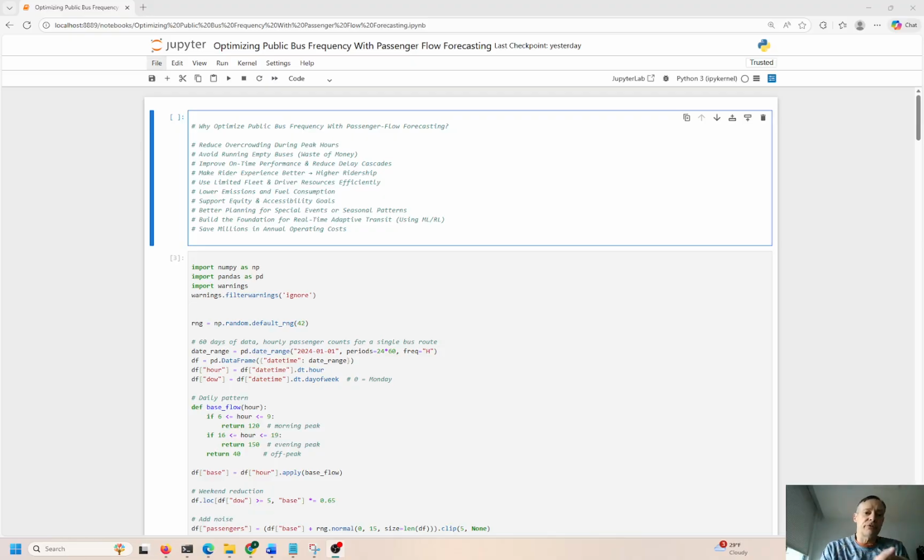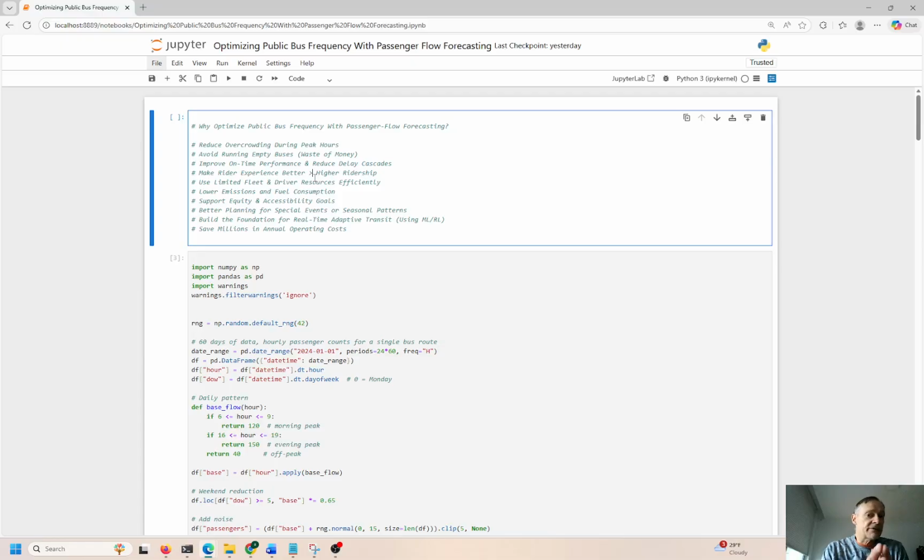We want to reduce overcrowding on buses, avoid running empty buses. We don't want that. We want to improve on-time performance, right? That's the opposite of empty buses. Make rider experience better, right? So enhance the overall experience for riders. Use limited fleet and driver resources to the best capacity possible, right? Lower emissions, less fuel consumption, less costs, right? So more cost effective. Support equity and accessibility goals.